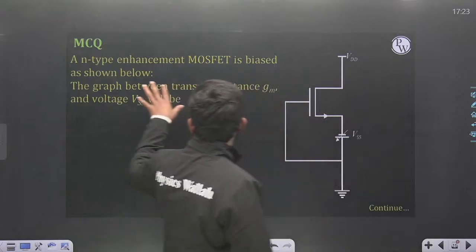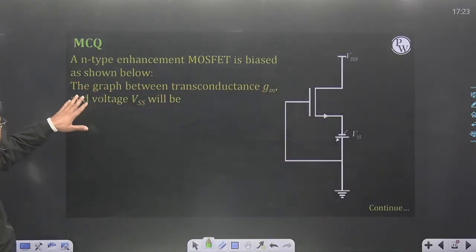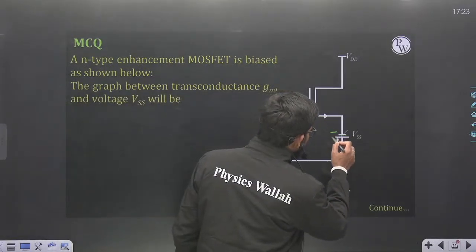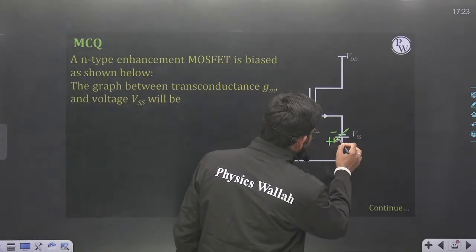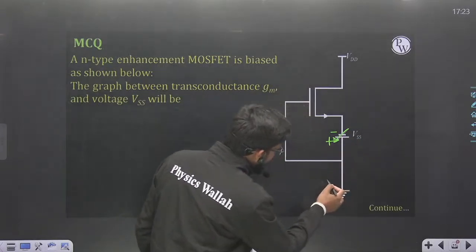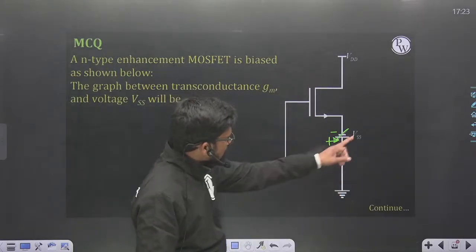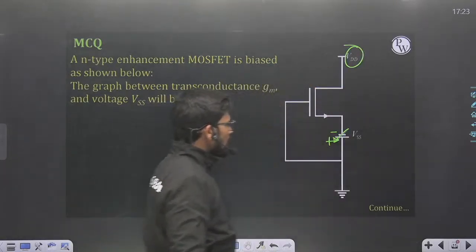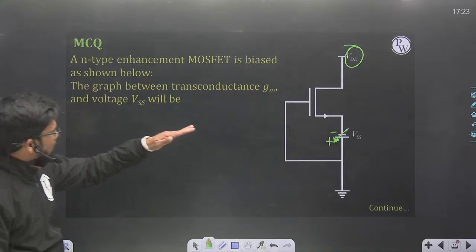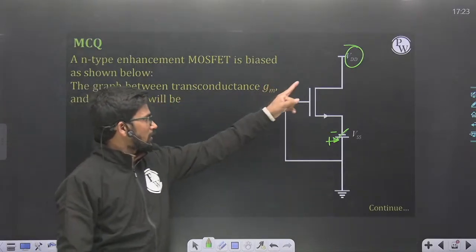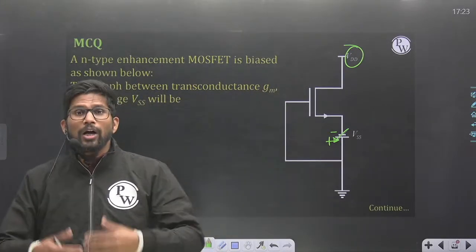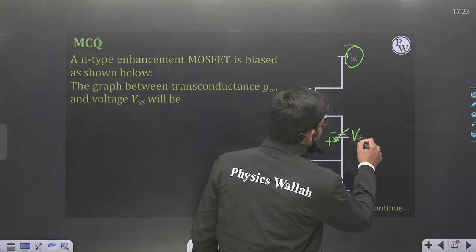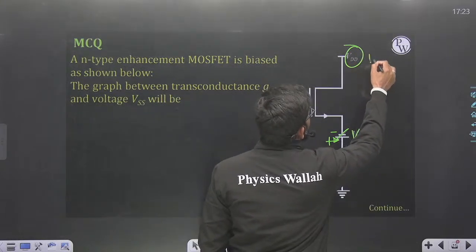An N-type enhancement MOSFET is biased as shown below. The graph between transconductance GM and the voltage VSS. This voltage is minus plus, and this is a variable voltage. This end is at higher potential, this end at lower potential. This VSS voltage is varying and this applied voltage is VDD. So when VSS is varying, how will the transconductance of this MOSFET change? The plot between GM and VSS will be, this is nothing but VSS, and this is nothing but VDD.